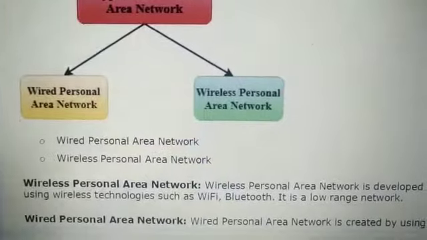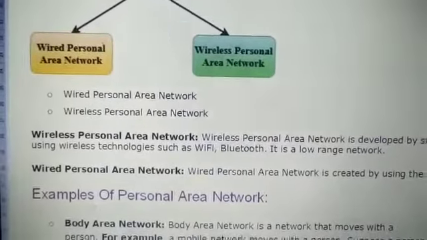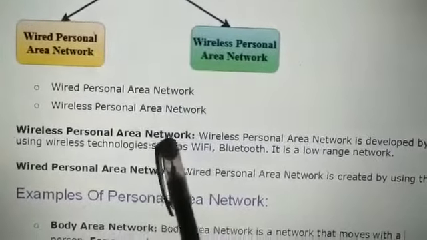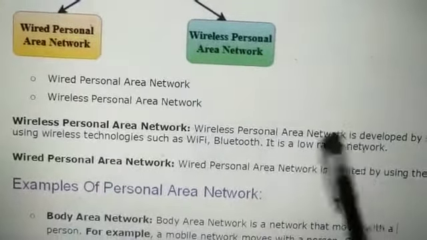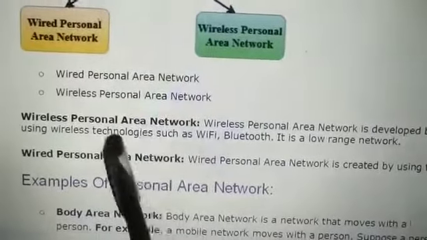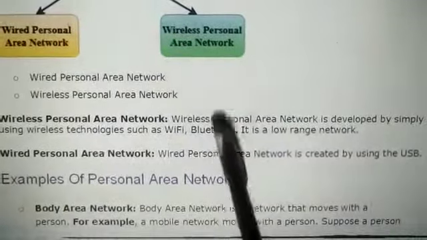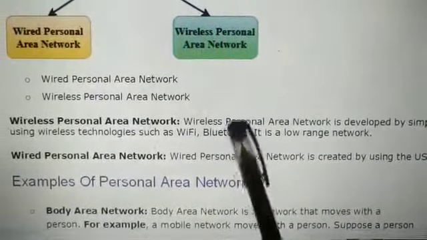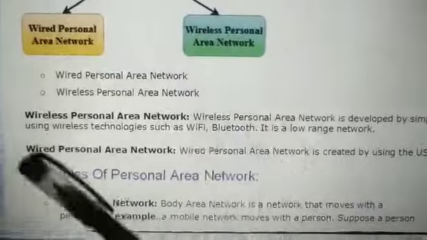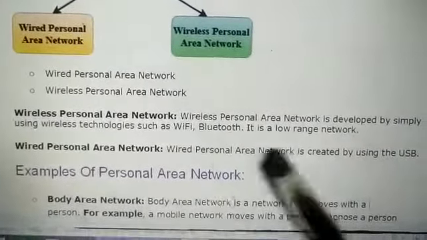So now what is wireless personal area network? A wireless personal area network is developed by simply using wireless technology, like Wi-Fi technology or Bluetooth technology, so we don't need to use the wired connection.